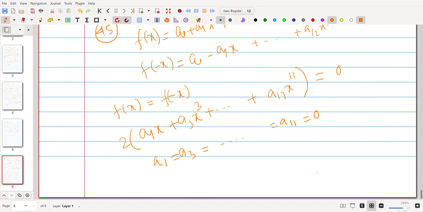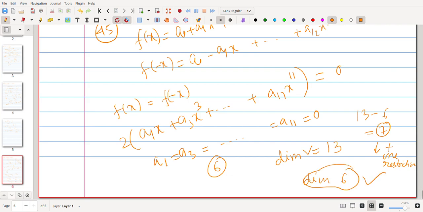So their linear combination is identically 0, which means their coefficients are identically 0. So all the odd terms become zero. Okay, so how many terms are here? There are 6 terms, right? The dimension of V is 13, so it is 13 minus 6, that is 7. But it is also given that f of 2024 is 0, right? That means there is one more restriction. Okay, that will imply the dimension is 6, so the answer is 6.